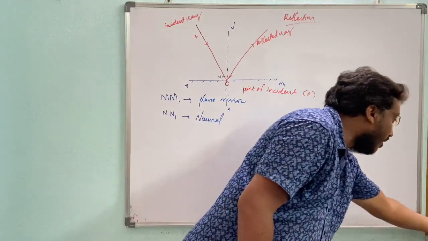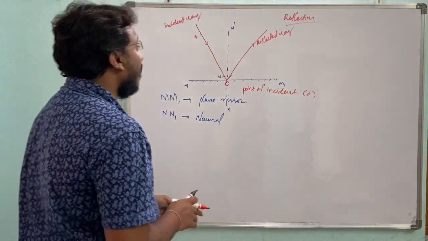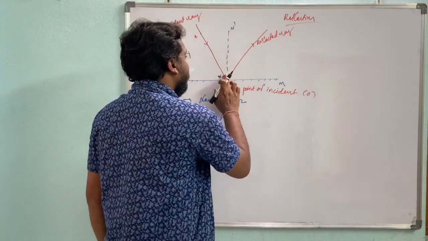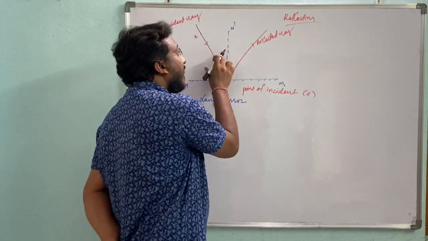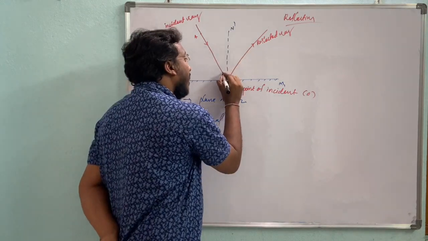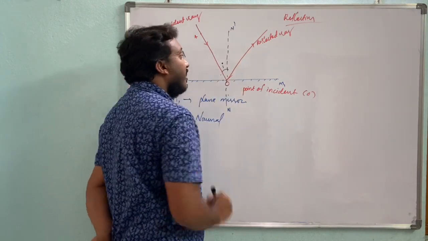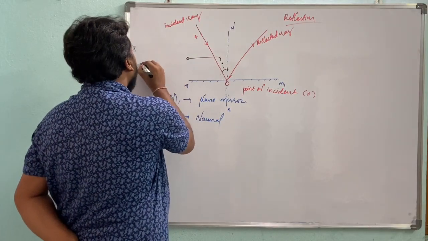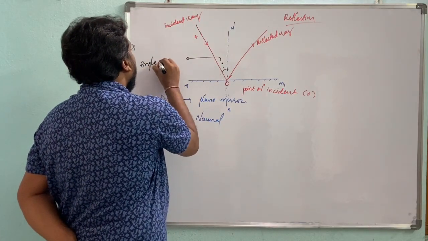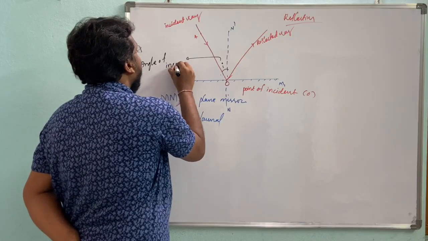Then one more important term: the angle made by the incident ray and the normal is called the angle of incident. It is designated with i.